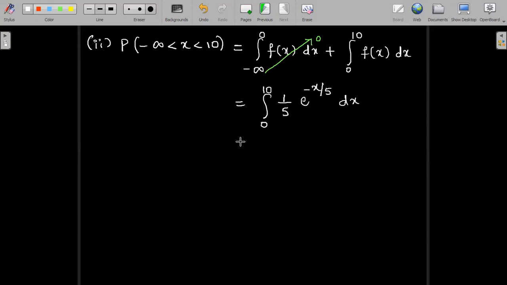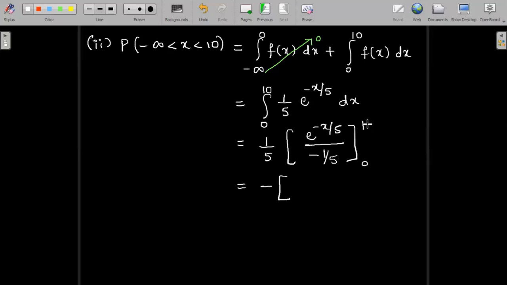Now integrating, I have 1 divided by 5. Integration of e power minus x by 5 is e power minus x by 5 divided by minus 1 by 5. So again 5 gets cancelled. There is a minus sign in the denominator which I can write outside for convenience. So this will be between the limits 0 to 10.